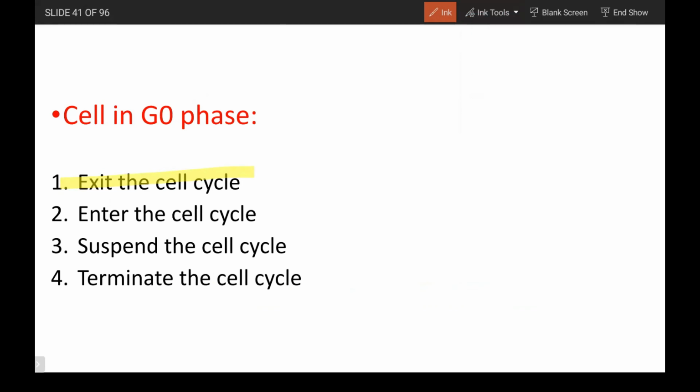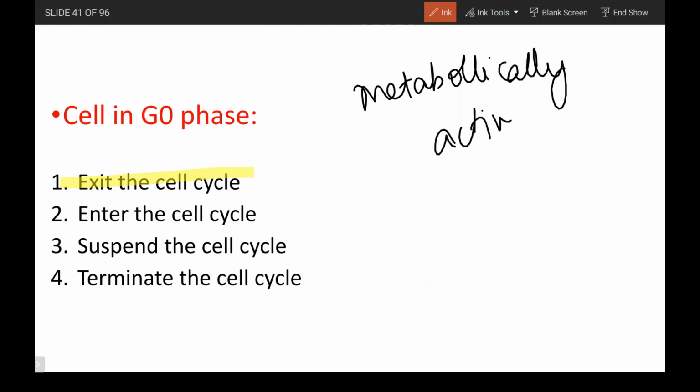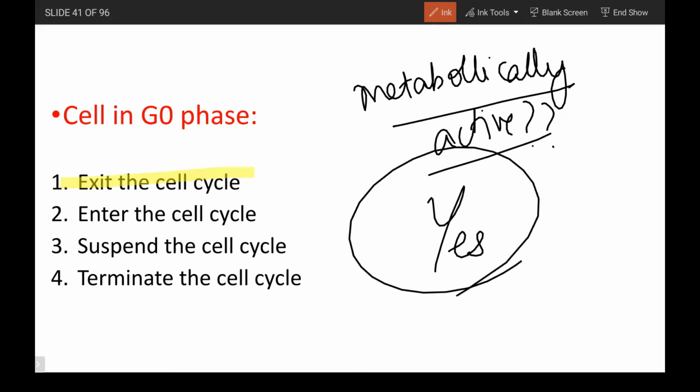I saw in one of the papers the question of whether a cell in G0 phase is metabolically active or not. Please take it down: cells in G0 phase, yes, they are metabolically active, but they are not going to go for cell division, which means they exit the cell cycle and get into a quiescent or inactive phase.